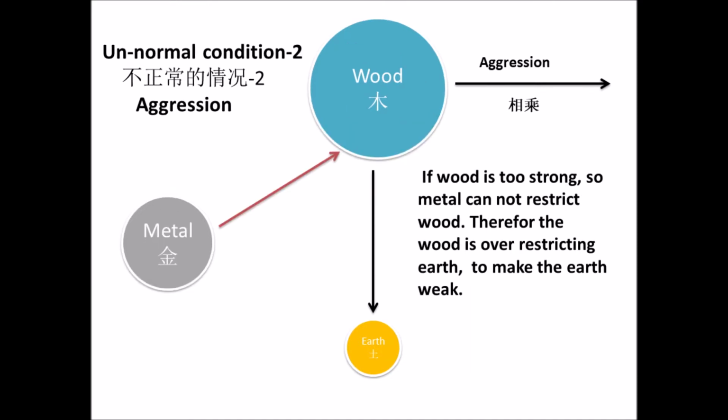The second condition of aggression is one element too strong, causing the next element to become weak. For example, if wood is too strong, the metal cannot restrict wood. Therefore, the wood over-restricts earth to make earth weak,